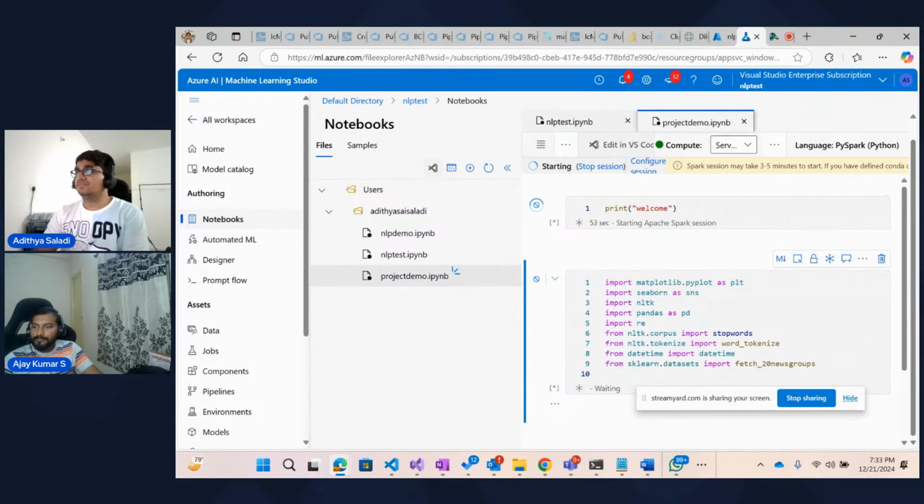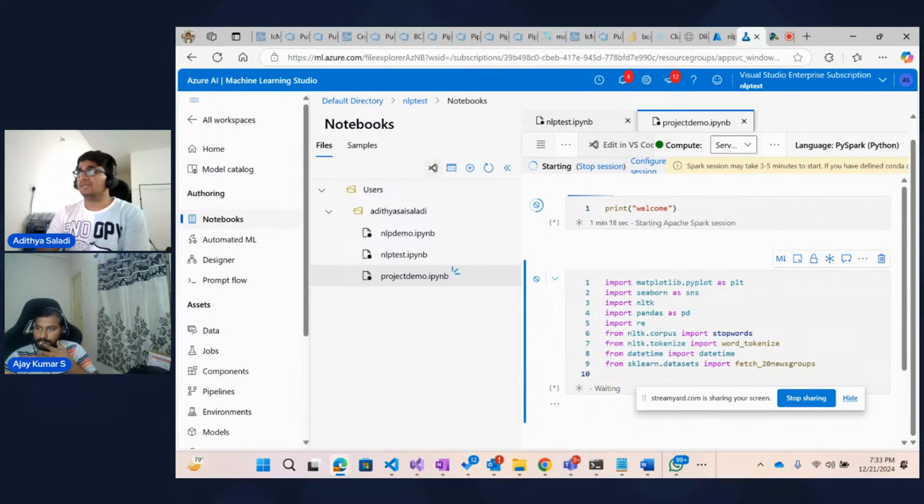And then we have a library called NLTK. NLTK stands for Natural Language Toolkit, and we've used this. If you followed yesterday's session, we used the same library yesterday when we were demonstrating the NLP example, right? So this is a library for text processing tasks like tokenization or stop word removal. All of these methods are provided by NLTK, right?